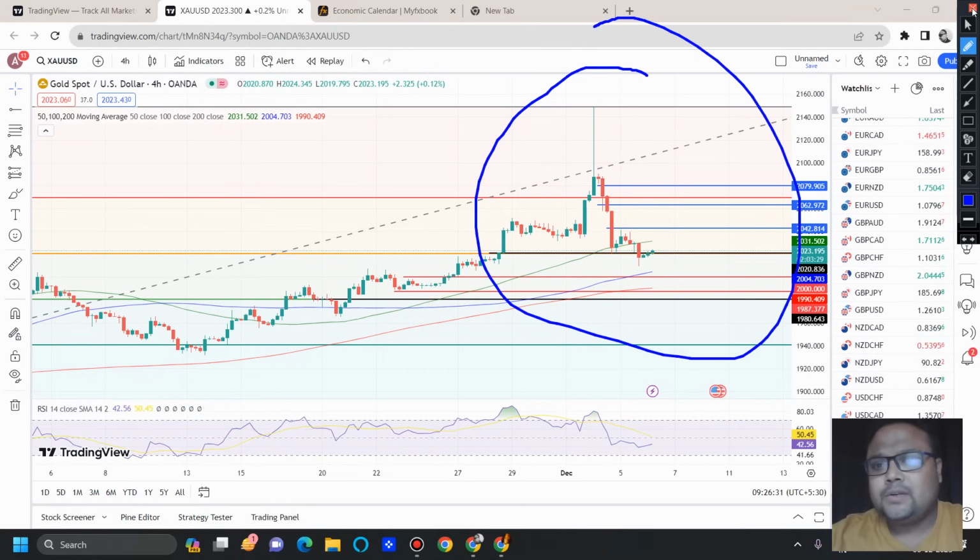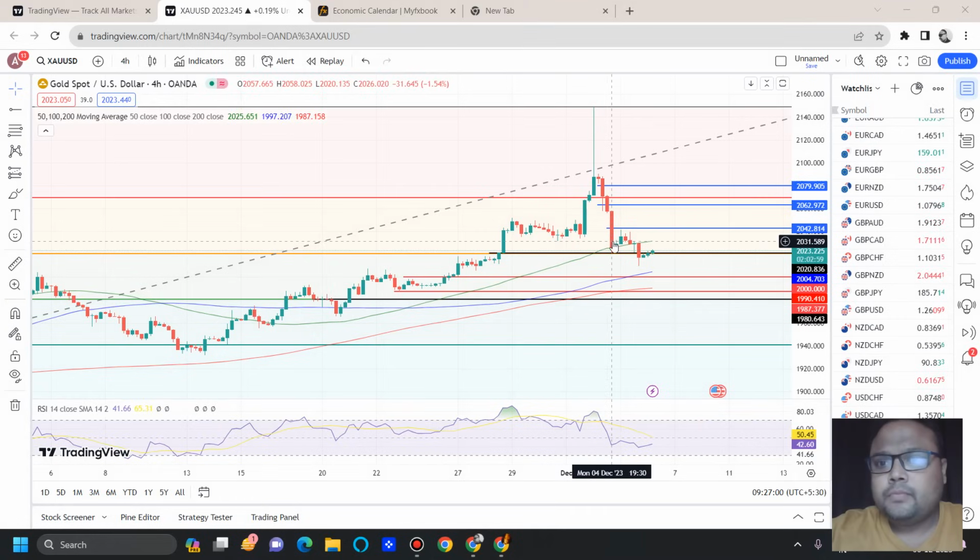As a result, we need to be a little bit careful, because there is a possibility that we may get to see a downside on the chart of gold. In the absence of NFP, this would have been a clear-cut indication of a downtrend. Listen to me carefully. In the absence of NFP, this would have been a clear-cut indication of a downtrend, but NFP is a big event. NFP is big news. This may also change the direction of the market.